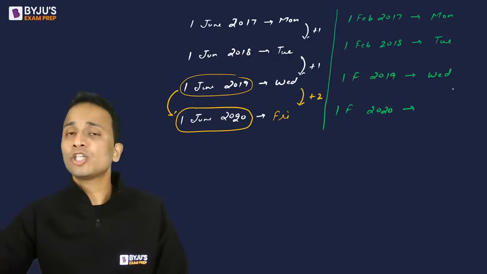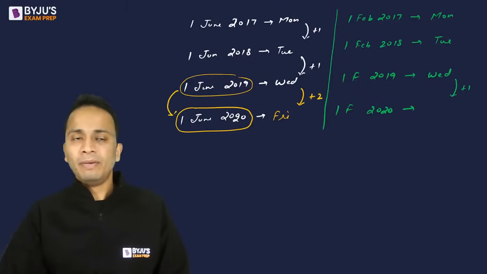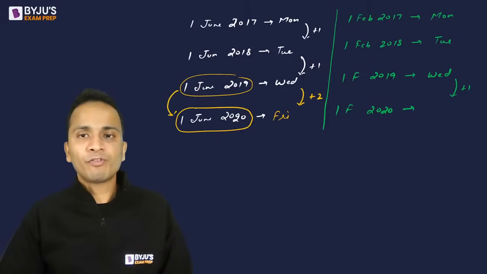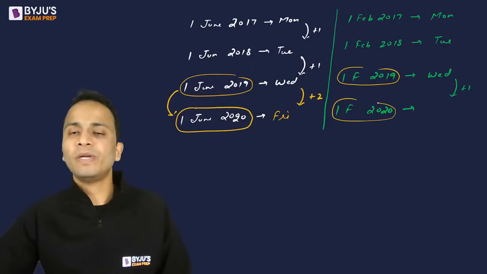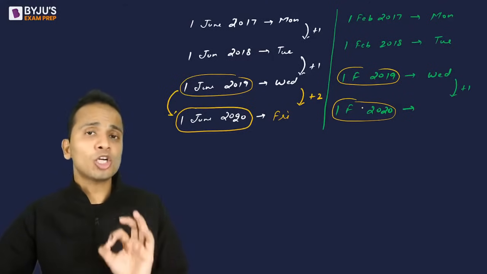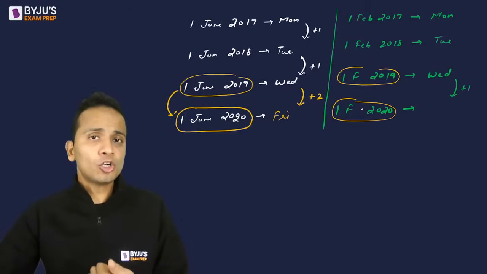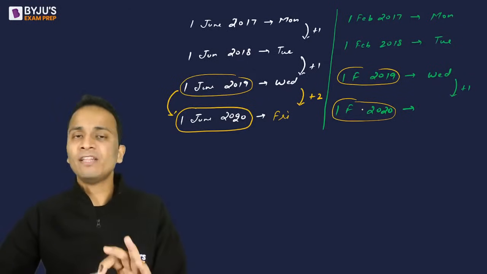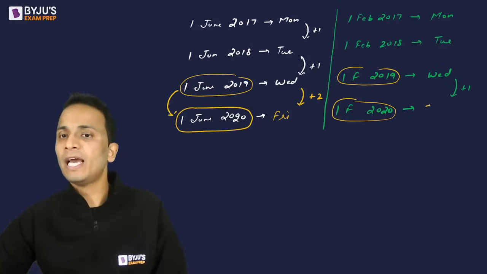Now in this case, 2 will not be added, only 1 will be added. Reason being, I am going from 1st of February 2019 to 1st of February 2020, and I have not crossed 29th of February 2020. Since I have not crossed 29th February of the leap year, the leap year effect will not come into play and the answer will be a Thursday.